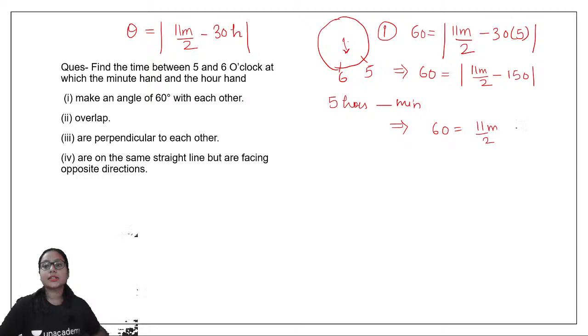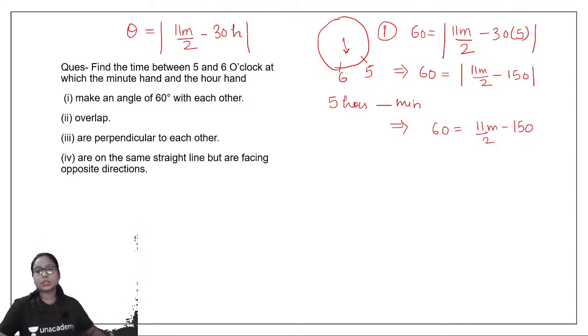Now here I will consider both the values. I will take the plus value also and minus value also. So let us take the plus value first. So there I'll have 60 is equals to 11m by 2 minus 150. So this would be equal to 11m by 2 is equal to 150 plus 60, which would be equal to 210. So from here I can get the value of m. Alright, so this is when I took the positive thing.